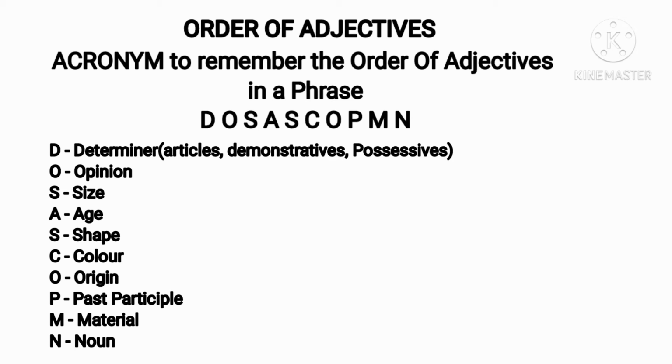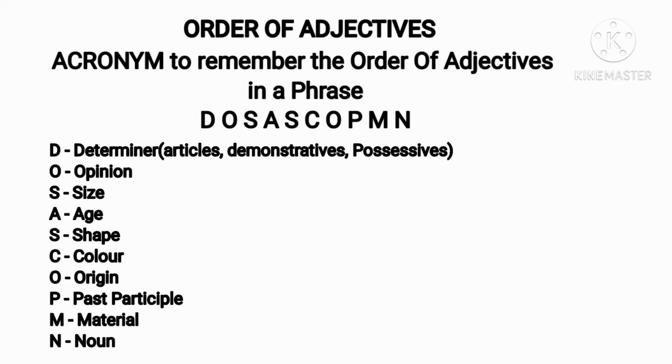DOSASCOPMN. You can remember this acronym as DOSAS COP MN. Here D stands for determiner, O for opinion, S for size, A for age, S for shape, C for color, O for origin, P for past participle, M for material, N for noun.